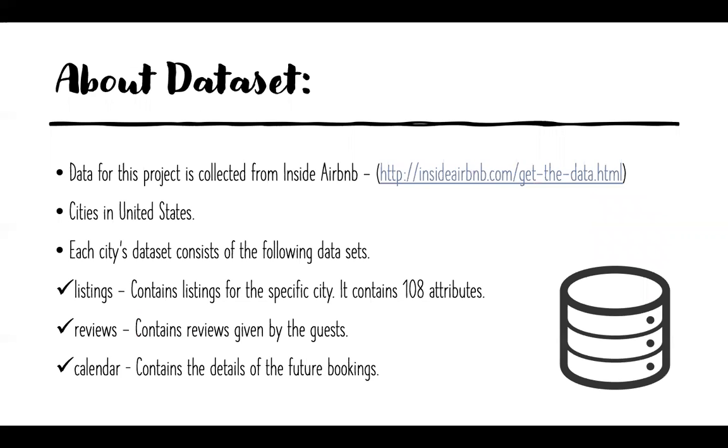About the data set. We got our data from the Inside Airbnb website. Our data comprises multiple files, which when combined form a 108-attribute data set with 305,000 records.